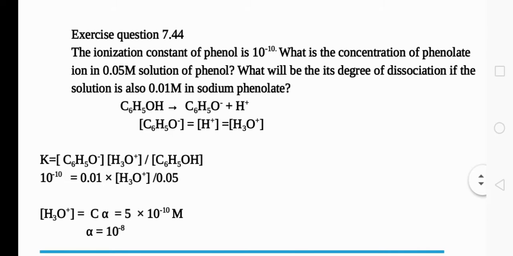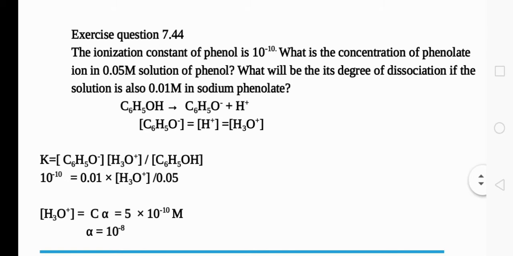From that value we can calculate alpha, which is equal to 10 raised to minus 8 molar. So this is a special problem. You have to read it once again and find out the answer. This is the methodology to find the answer; for the degree of ionization, that means alpha, they are asking.